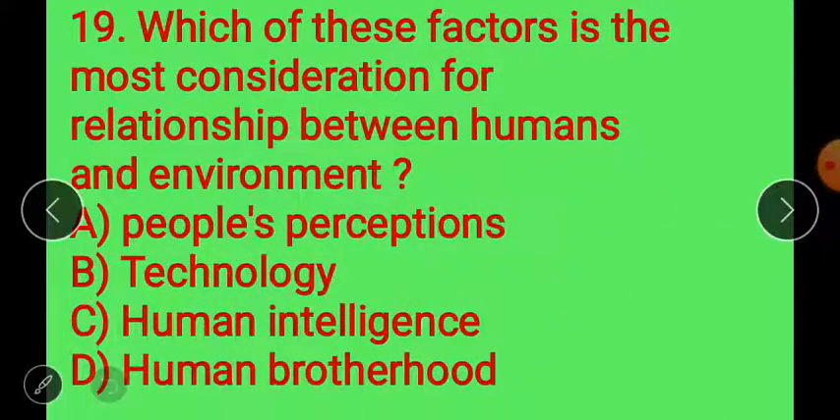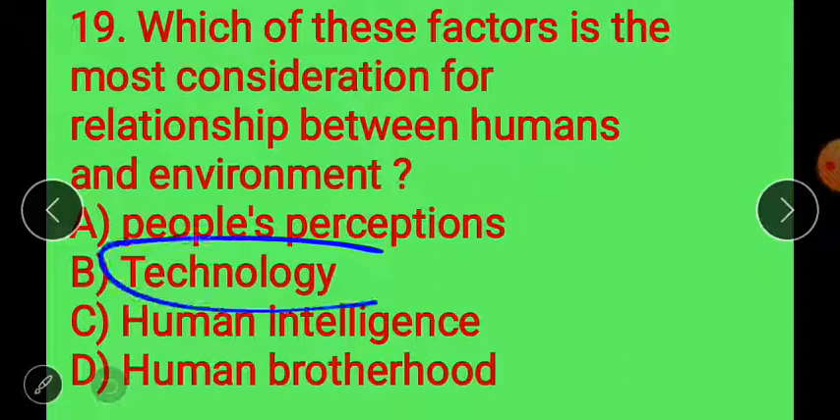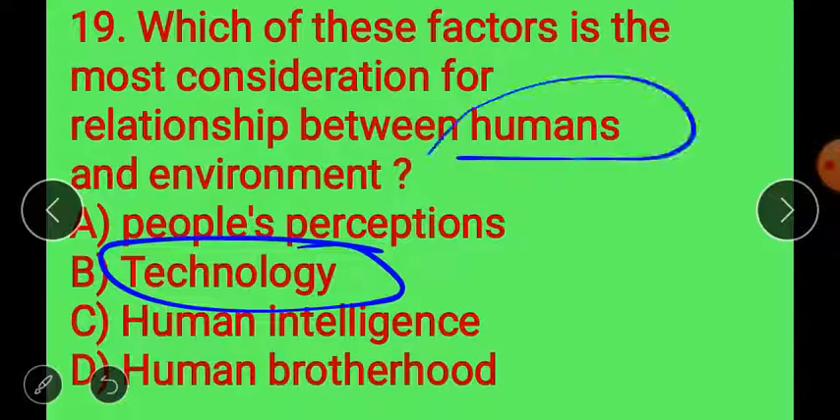Which of the factors is the most important consideration for the relationship between humans and environment? It is technology. Technology is the most important factor that maintains a relationship between human and environment.